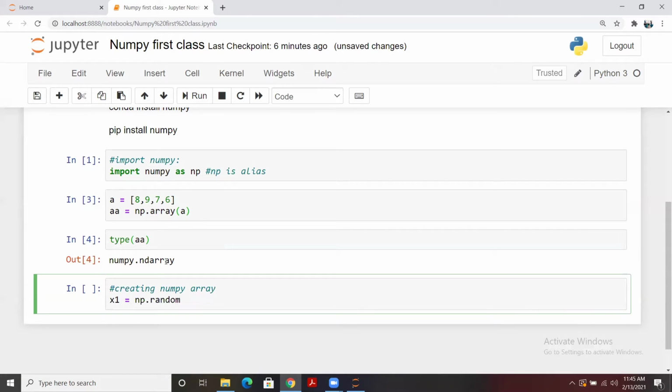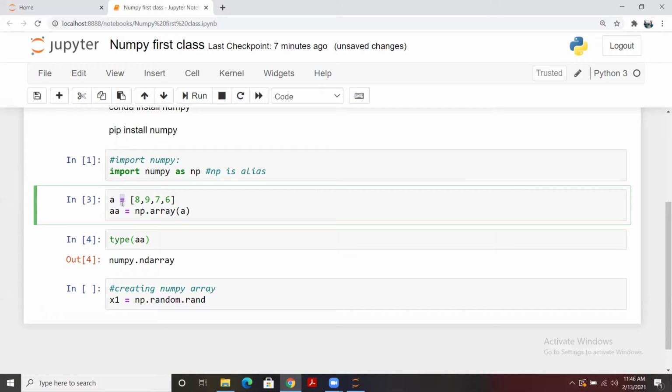So guys, if we talk about array, what is an array? An array is simply the collection of similar data types. We have read that in our school as well, and we know that an array is basically a collection of similar data types. When we have similar data types all together, we give it the name of array. Whether a list is an array or not: a list can be an array, but it is not always an array. If we are holding similar data types, like we have here in A, then A is holding similar data types, so we can say that A is also an array.